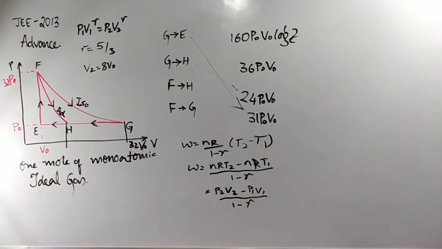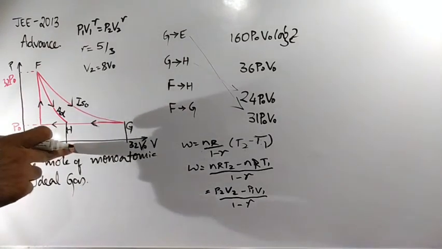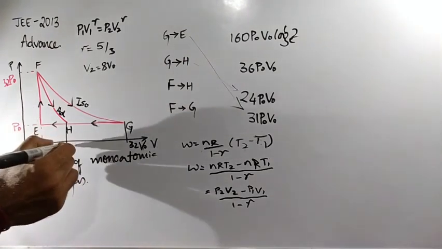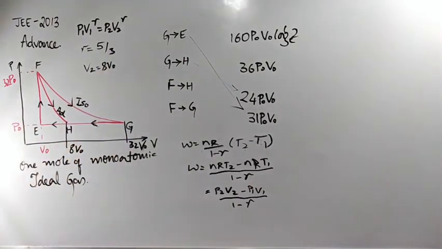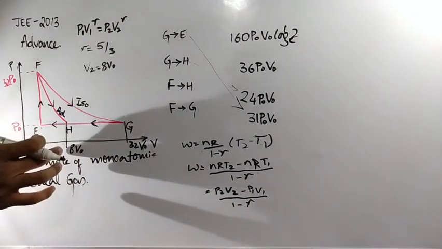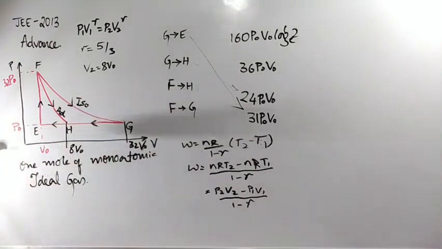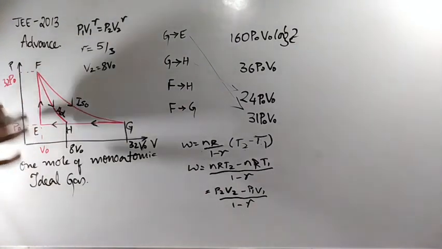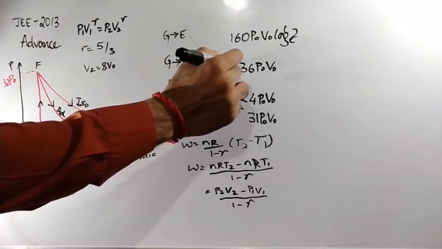How are you going to get 8 P0 V0? P2 V2, this process. Here, how much did you get earlier? How much did we get for this value? 8 V0. Clear? In the second case when we were solving, we got 8 V0. So P2 V2 means 8 P0 times 8 V0 into P0, the value will be 8 P0 V0 minus P1 V1, which is 32 P0 V0. So the final answer you are going to get here is 36 P0 V0. Clear? This value stands for 36 P0 V0.